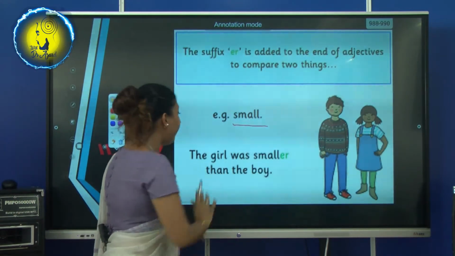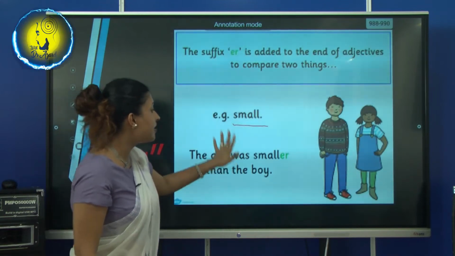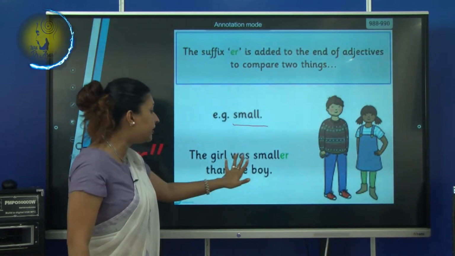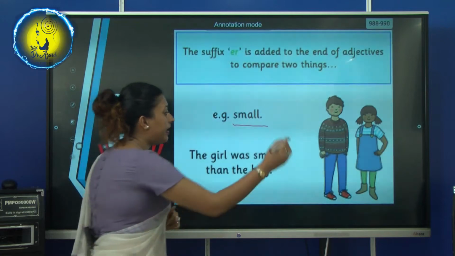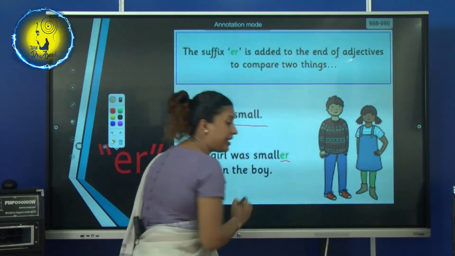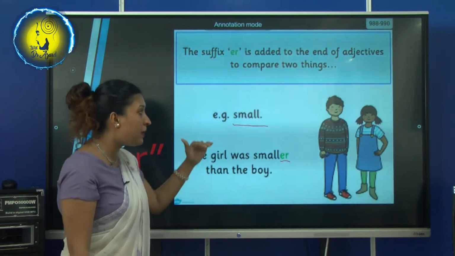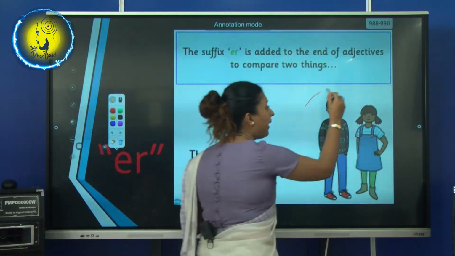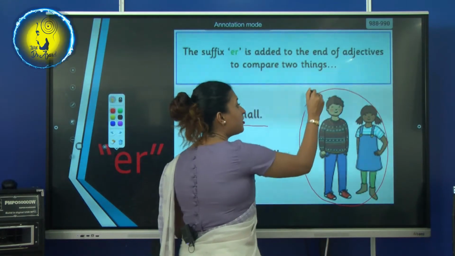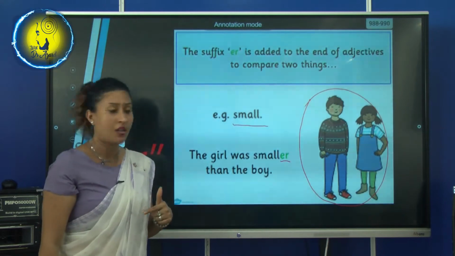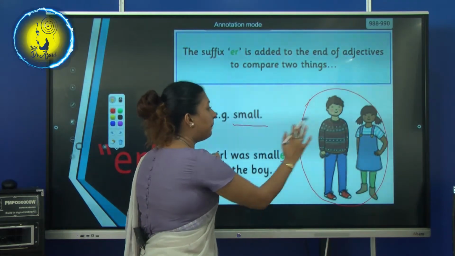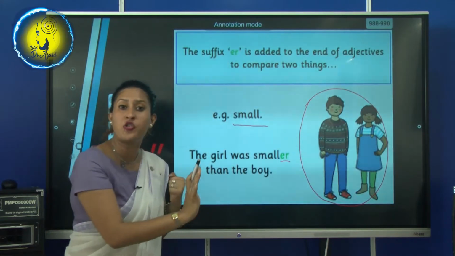The girl was smaller than the boy. Here we have added the suffix er, which means we are comparing the size of these two children.